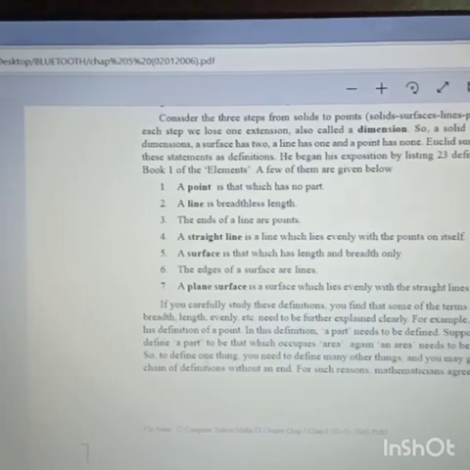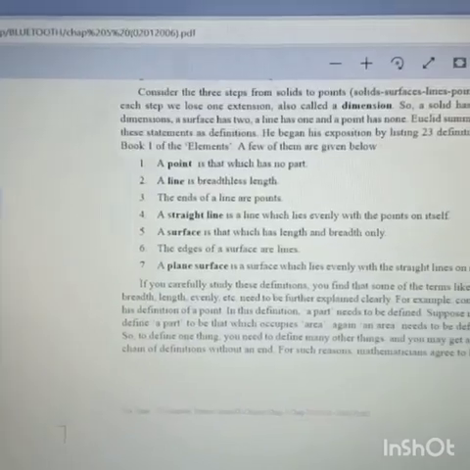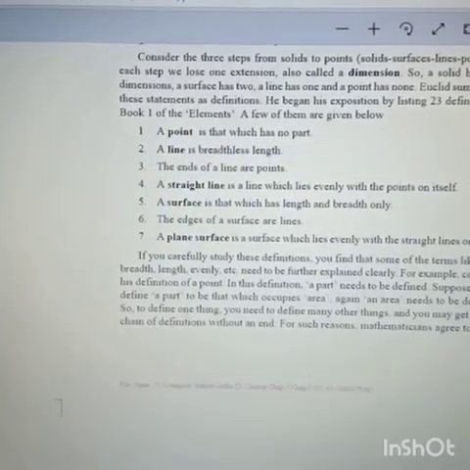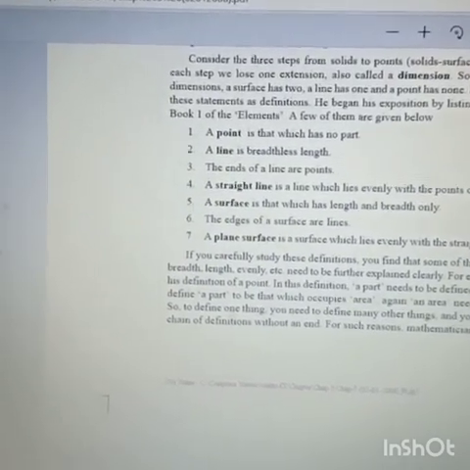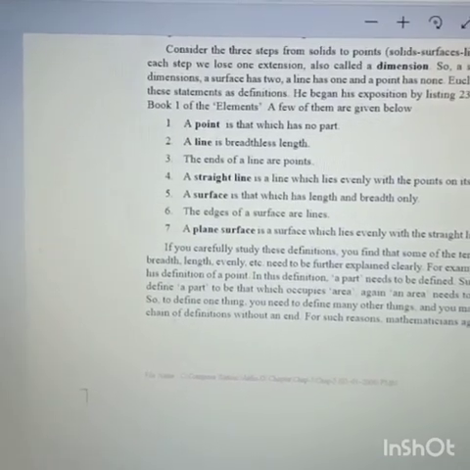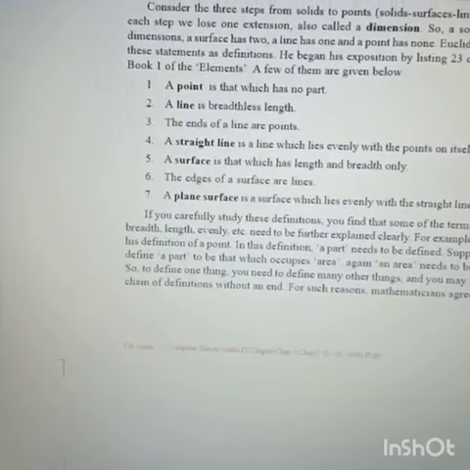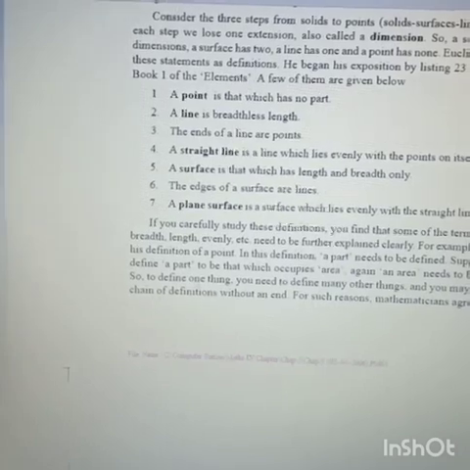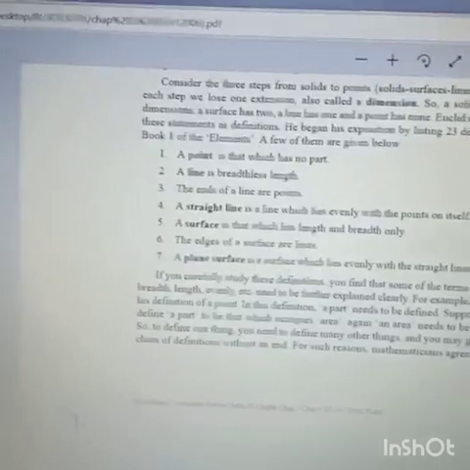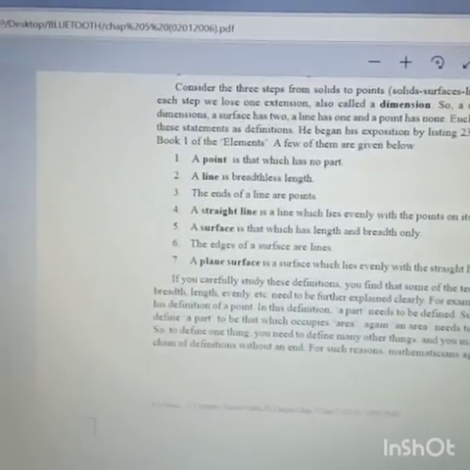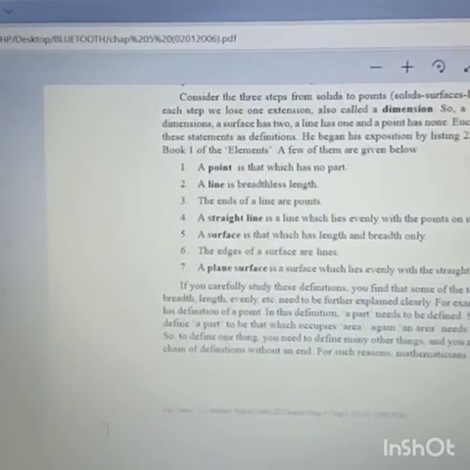If you draw a straight line, it is made by points, because points are evenly spread there. Next, a surface is that which has length and breadth only. You can take the example of the plane surface of a table. In a surface you can see length and breadth. The edges of a surface are what? Lines. A plane surface is a surface which lies evenly with the straight lines on itself.